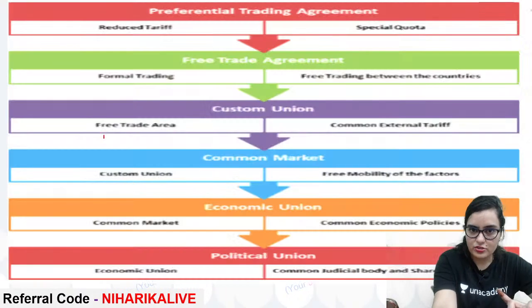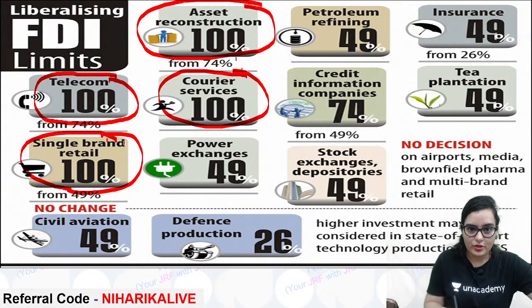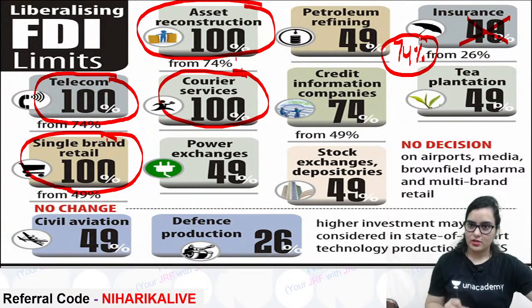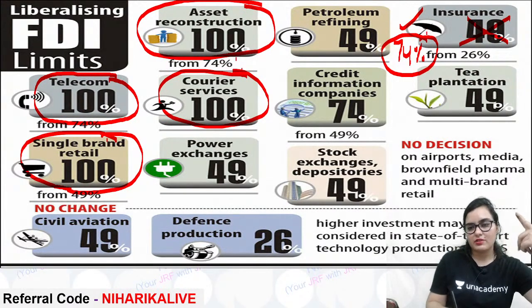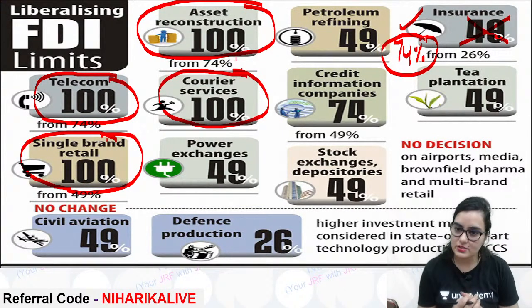Which one is changed? There is one which is changed, that is the FDI limit in insurance. Where is that insurance? This one. Now this is not even 49, now this is 74%. This is a change. So yes, this can come in your exam. Now in the insurance sector, foreign direct investment is 74%. This can come in your assertion and reason, and in your statement 1 and statement 2.